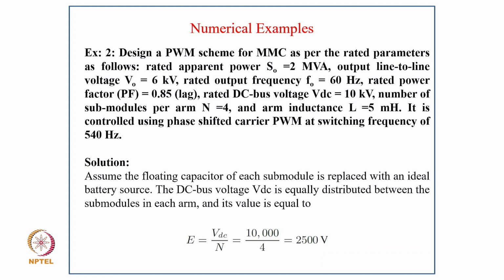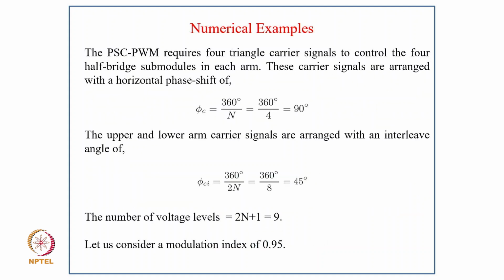Solution: assume the floating capacitors of each submodule are replaced with an ideal battery source, and the DC bus voltage VDC is equally distributed between the submodules in each arm, and its value is given as VDC upon n, that is 2500 volts.